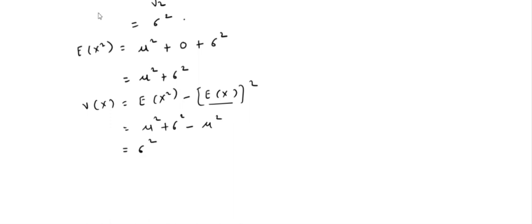So in today's lecture, we have seen the definition of standard normal distribution and normal distribution, then the mean and variance of normal distribution, which are mu and sigma square respectively.